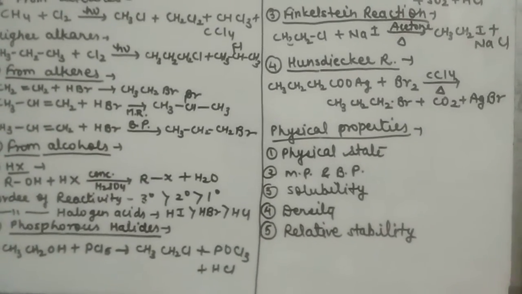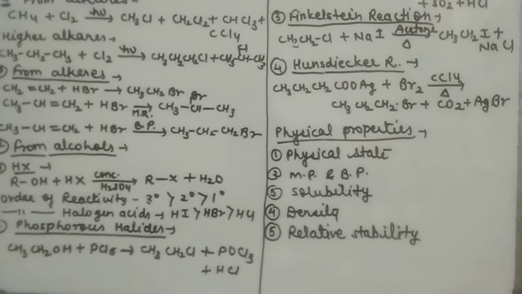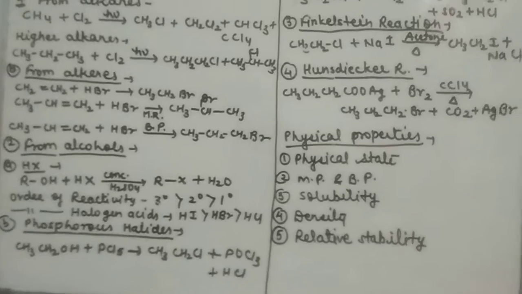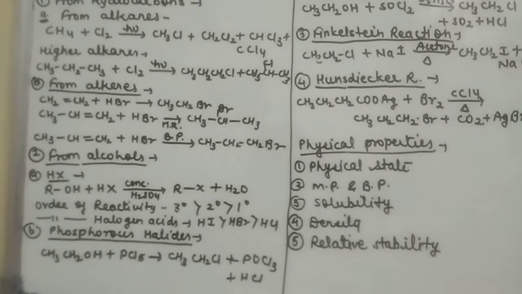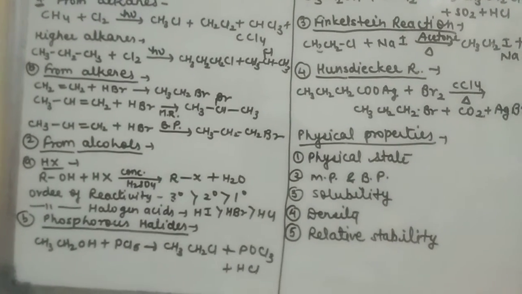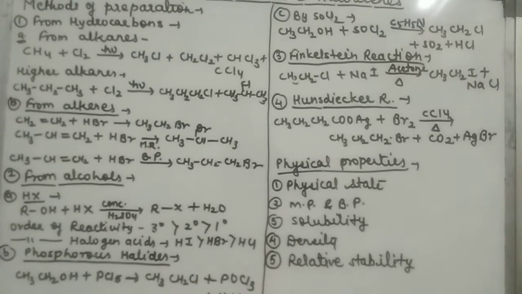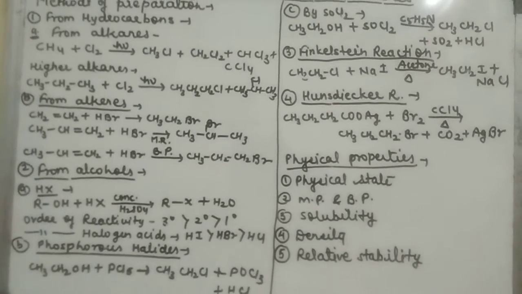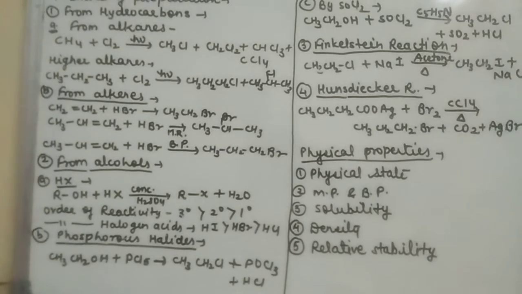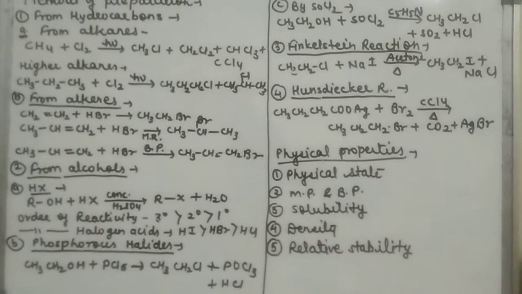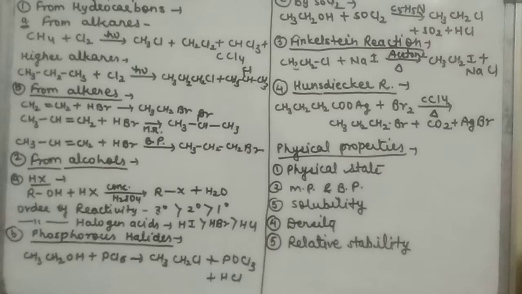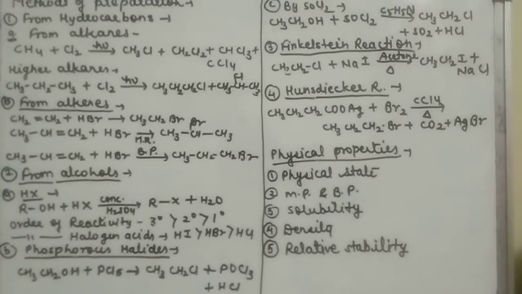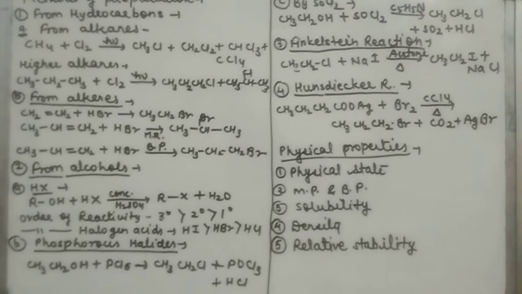So these are some methods of preparation for haloalkanes, and physical properties we have already discussed: physical state, melting point, boiling point, solubility, density and relative stability. Next are the chemical properties of haloalkanes and haloarenes. I hope you revise this, and if you still have any doubt you can clarify it before starting a new topic of this chapter, otherwise you will be confused. So children, please feel free to ask your doubts. Now we will proceed to today's topic, that is chemical reactions of haloalkanes.